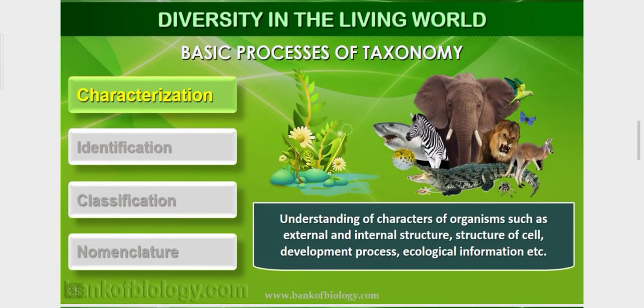Diversity in the Living World. Basic process of taxonomy. What are the basic processes of taxonomy? One by one: characterization, identification, classification and nomenclature. One by one we are going to study it in detail. So first one, characterization. Understanding of characters of organisms such as external and internal structure of cell, development process, ecological information, everything about their internal and external factors. Study of understanding the characters is called characterization of a living organism.